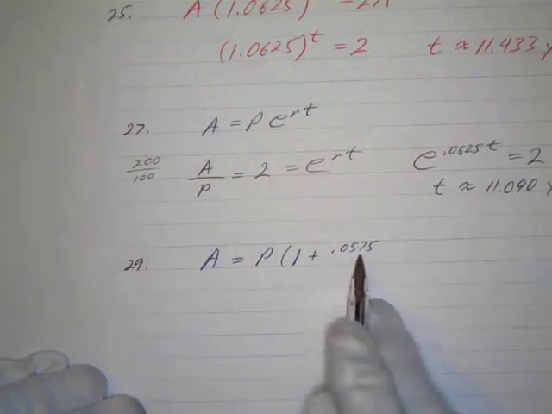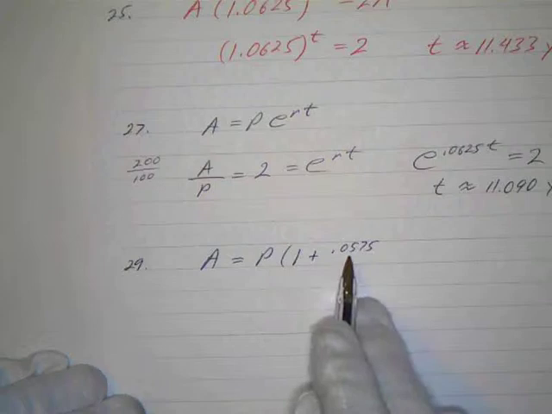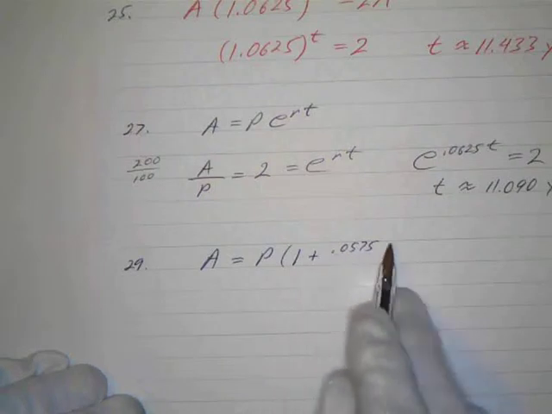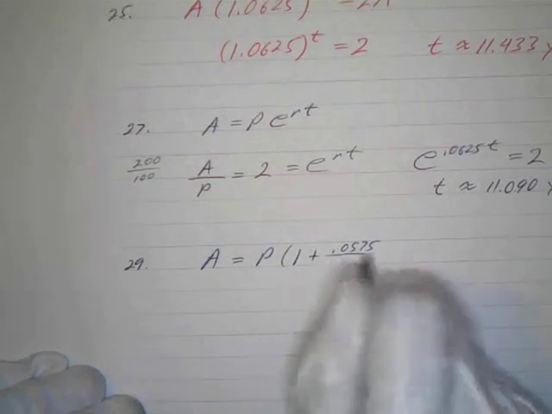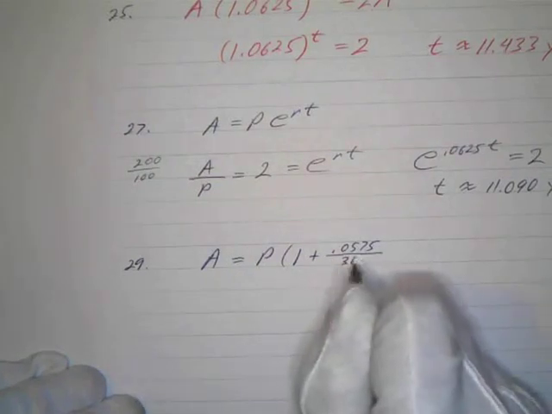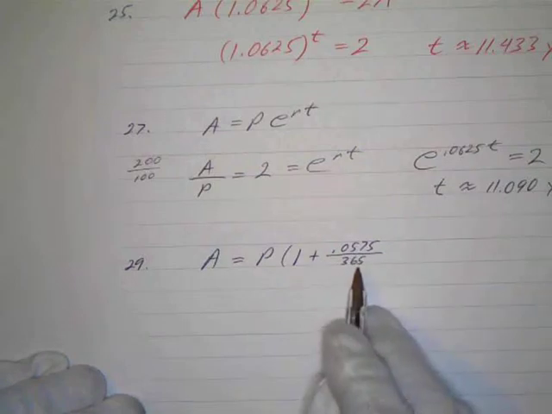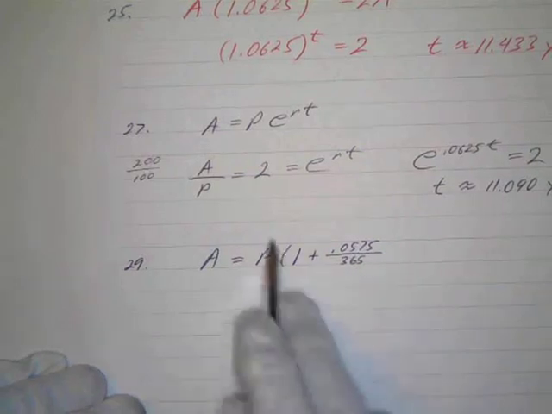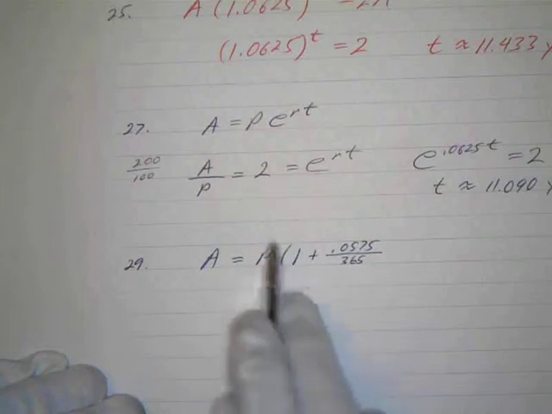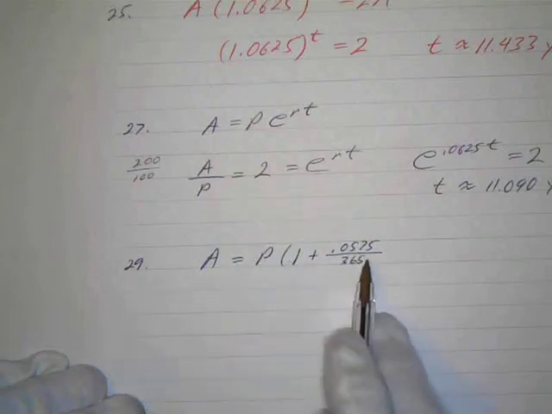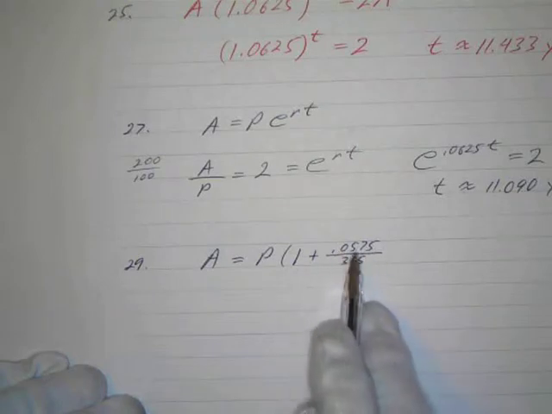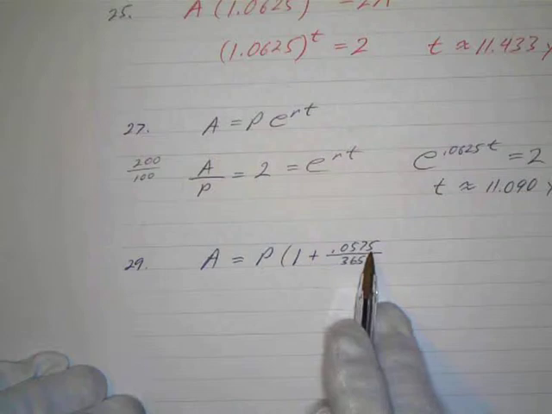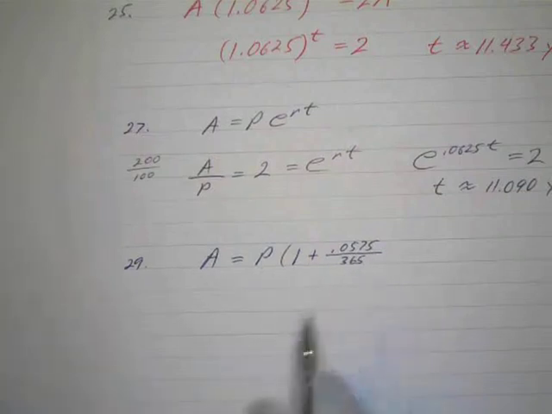we're not going to multiply it by 1 plus that every day, because that's a yearly rate. So that's per year. How many days are there in a year? 365. So that's going to be divided by 365, because we're going to have 365 equal days that we are going to be multiplying that. So we're going to take our principal amount and we're going to multiply that by 1 plus this amount. So it's a lot smaller because it's that 5.75% for the whole year, and we have got 365 days and we're compounding it daily. Okay.